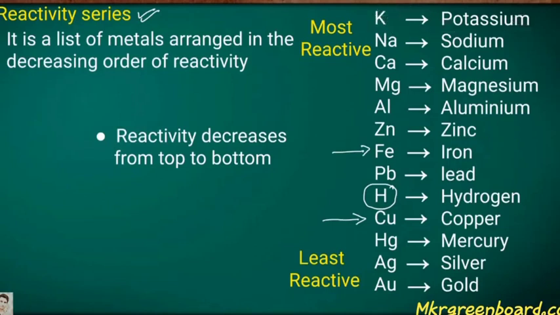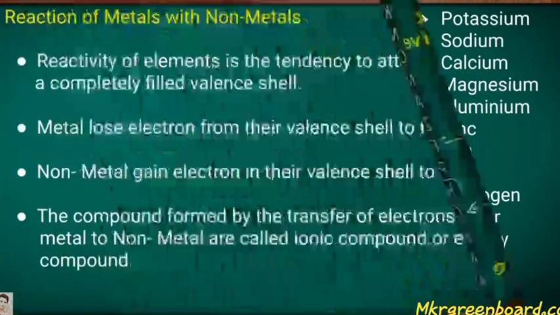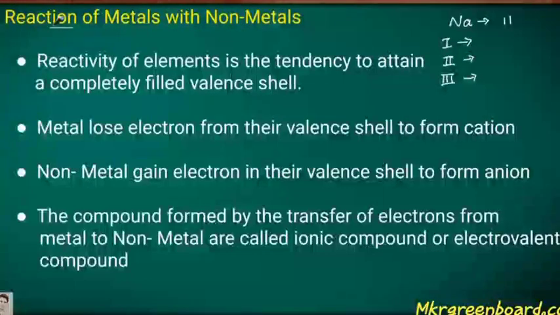Which metal cannot be displaced by any metal? That is potassium, because it is the most reactive metal. Suppose iron, who can displace the iron? Above the iron, whatever metals are there, that is potassium, sodium, calcium, magnesium, aluminium, zinc, they can displace it. So this is the reactivity series.